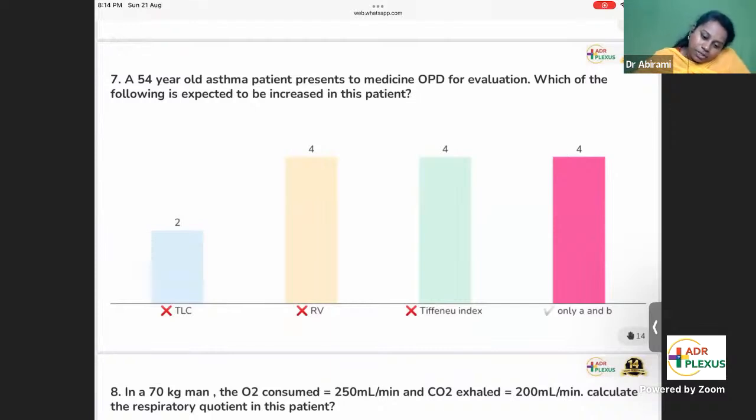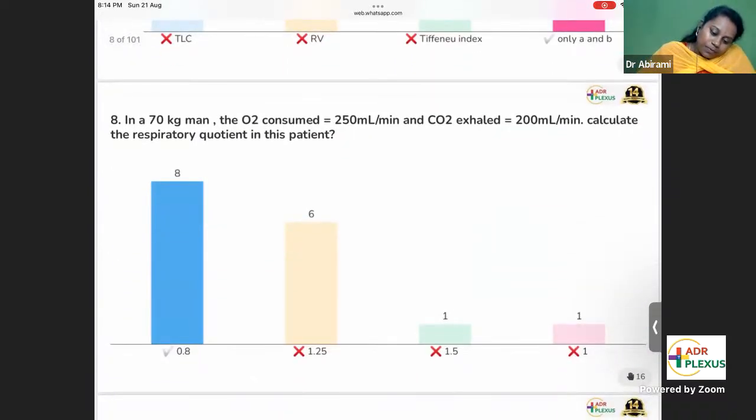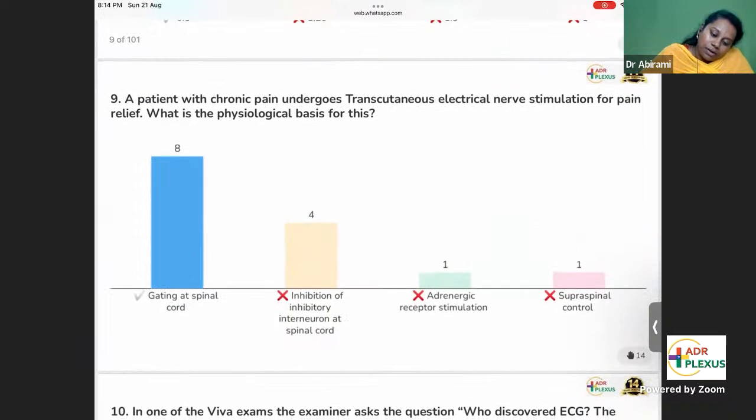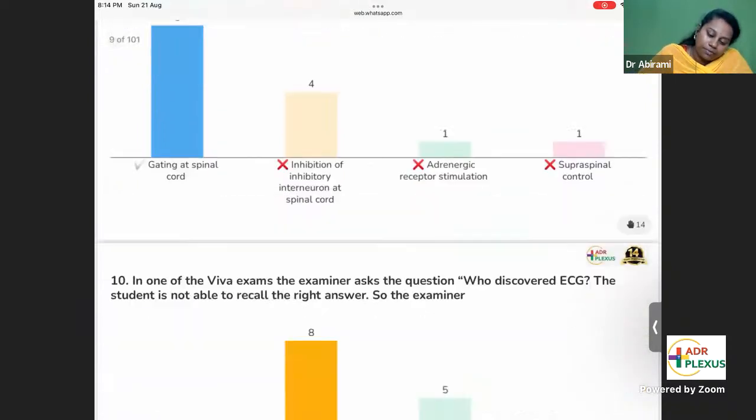Yes, the asthma question, equally right and wrong. Yes, RQ ratio, all of you have got it right, 0.8. Chronic pain, TENS, transcutaneous electrical nerve stimulation, is gating. Most of you have done it right, gate control theory.